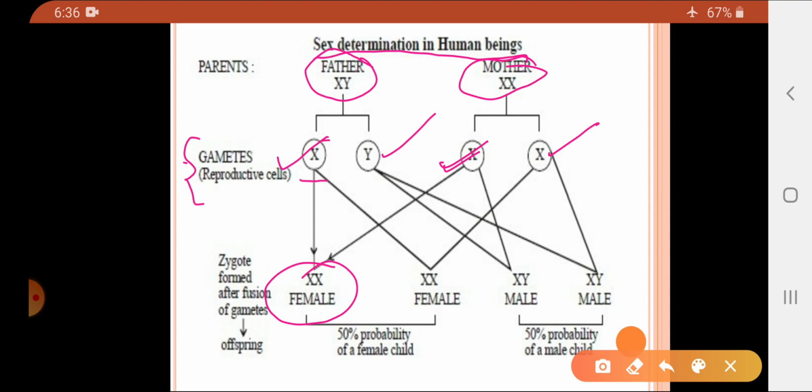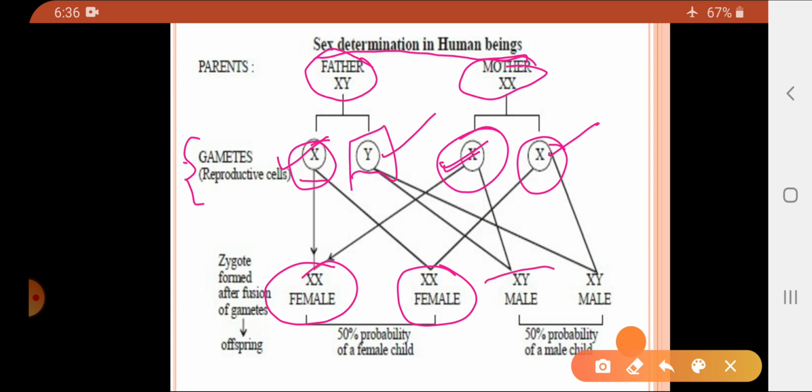Again, if this sperm fuses with this particular egg, then again it will produce a zygote containing XX chromosomes. Now if the Y chromosome containing sperm fuses with the X chromosome containing egg, then it would be XY. Again, this fuses with this, then it would be XY.